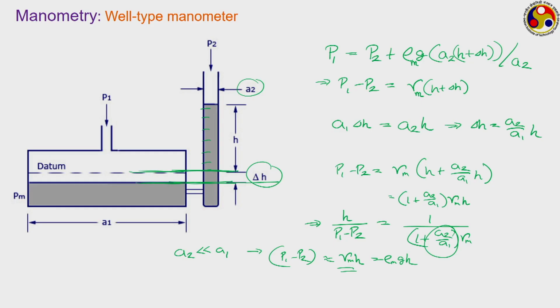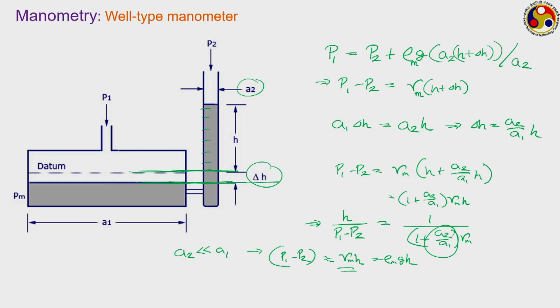Any manometer is not that suitable for dynamic pressure measurement, because they need some amount of time for this liquid column to develop and settle at a particular elevation. Therefore, if we are looking for too frequent change in the value of pressure, we may not be able to capture the corresponding value of H properly. That is why manometers are excellent devices for static pressure measurement, and we also have to be careful of the range of pressure.